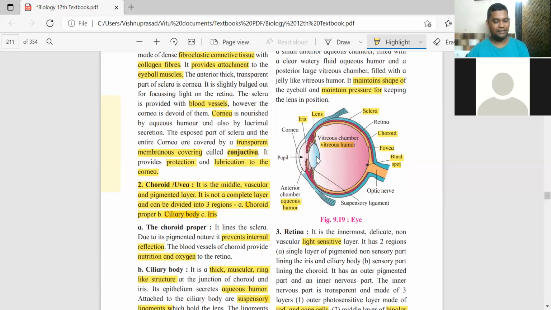Then the lens. It is a biconvex lens. The lens is able to adjust the shape and the size according to the requirement. Like if you are trying to see things which are very near to you, or if you are trying to see far away, the lens is adjusted. So because of the flexibility of the lens, you are changing technically the focal length of the lens.